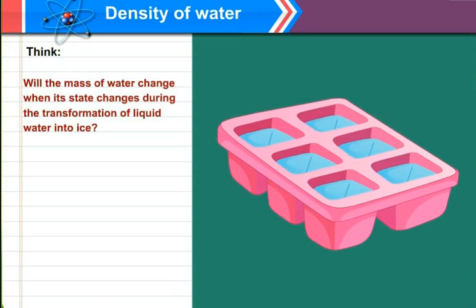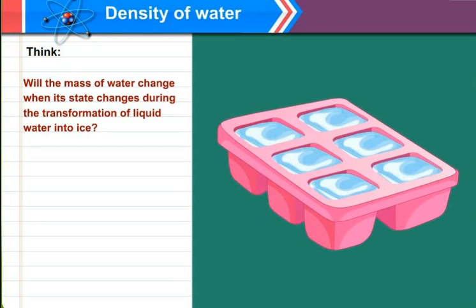Now, density of water, just think, will the mass of water change when its state changes during the transformation of liquid water into ice? Transformation is the change of state. That means from liquid to solid. While doing so, will the mass of the liquid change? Is the question. Now the answer. You can see that the liquid freezes to ice.